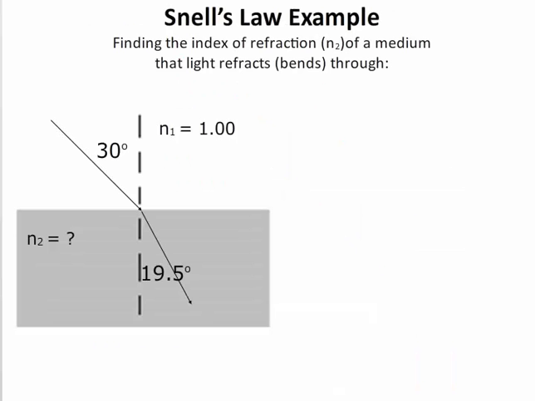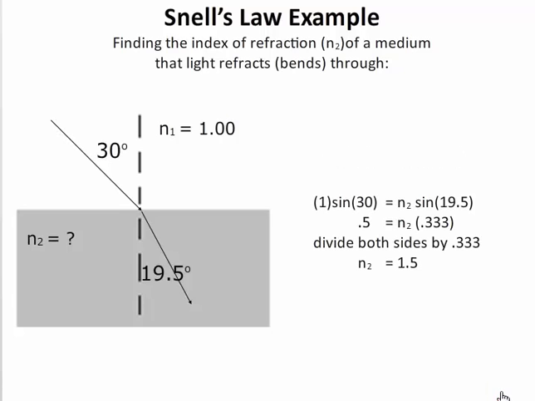Here's an example of Snell's law. The white medium is our first medium, so 30 degrees is theta 1. This means that our theta 2 is 19.5 degrees. If we plug into Snell's law, we see that n1 sine theta 1 equals n2 sine theta 2, so 1 times sine of 30 equals n2 sine of 19.5. Sine of 30 is 0.5, 1 times 0.5 is 0.5, sine of 19.5 is 0.333. Divide both sides by 0.333 and you get that n2 is equal to 1.5.